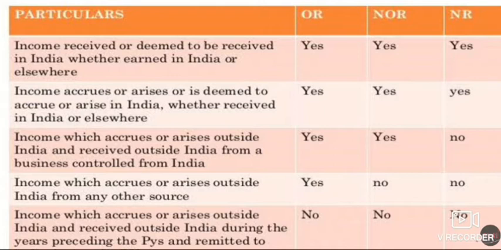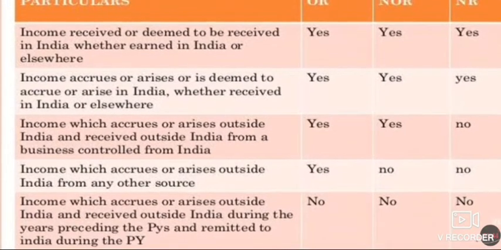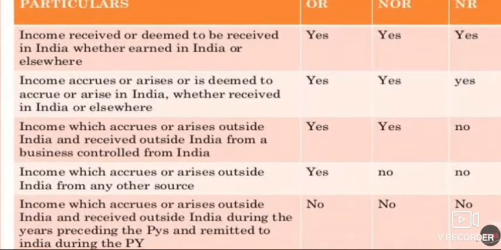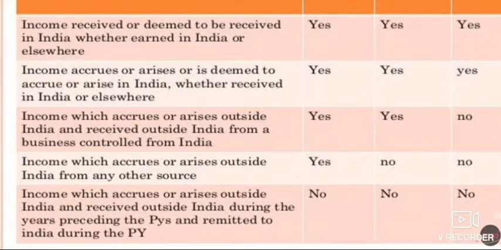Okay. Now the fourth way is that if any income is accruing or arising outside India from any other source, then that will only be a source of income for the resident person. But in the case of non-resident and in the case of resident but not ordinary resident, it will not be a taxable income.